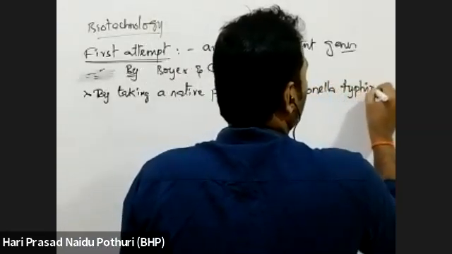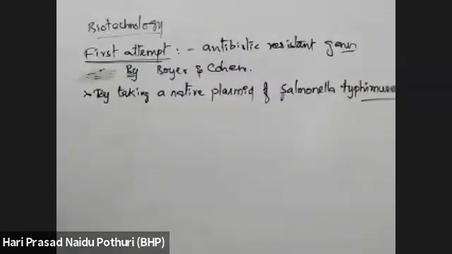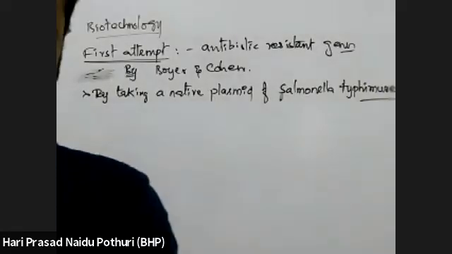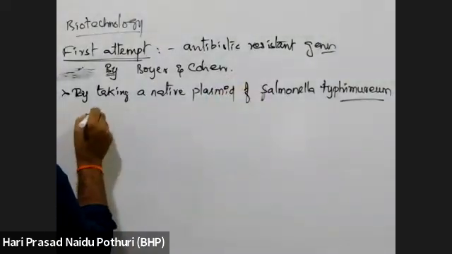Salmonella typhimurium. From that bacteria, they isolated a native plasmid. That plasmid usually has which one?